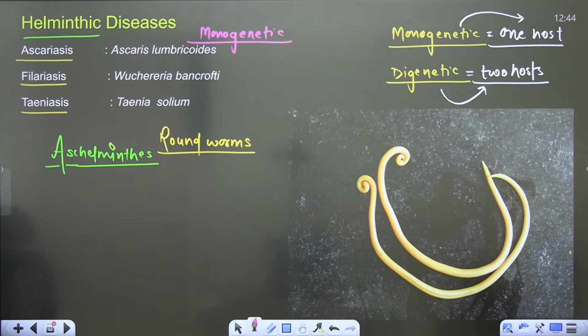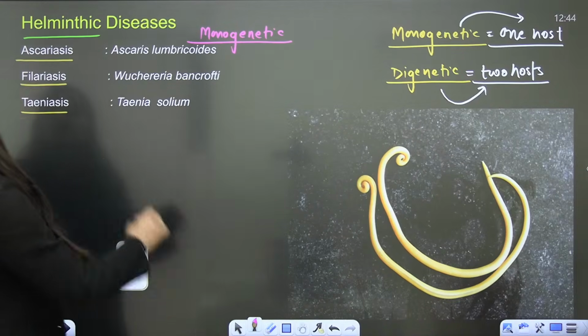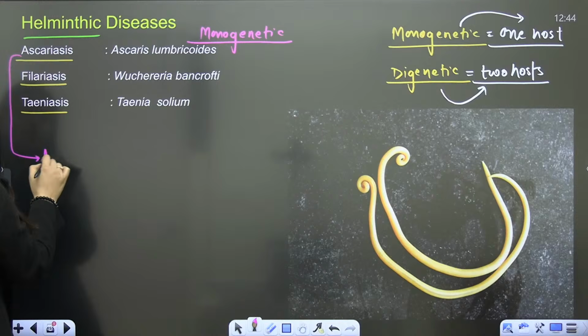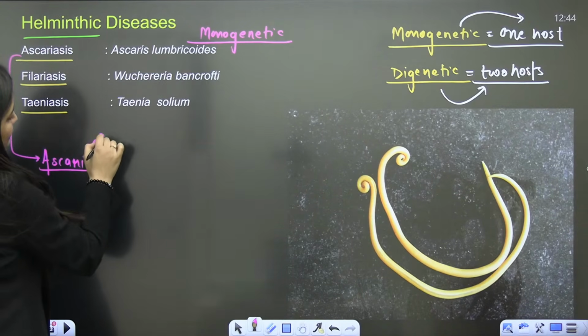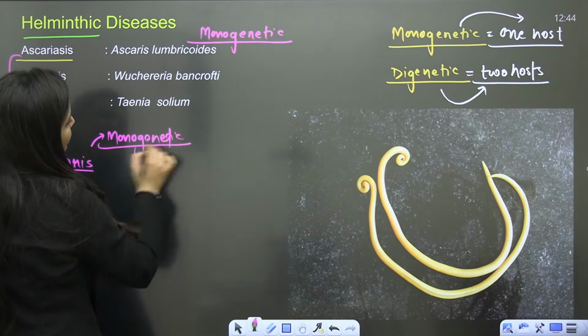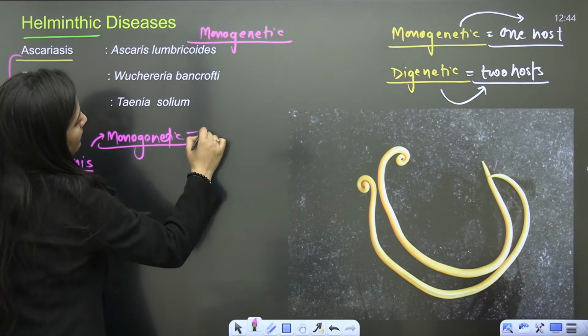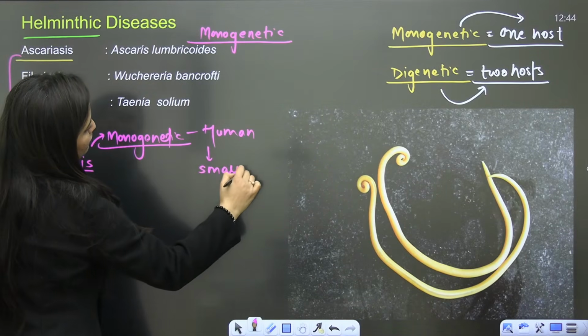So tell me the habitat here. You are talking about Ascariasis caused by Ascaris, roundworms. You know that sexual dimorphism is there. As I said, it is monogenetic, having a single host, that is human. And the site will be the small intestine.